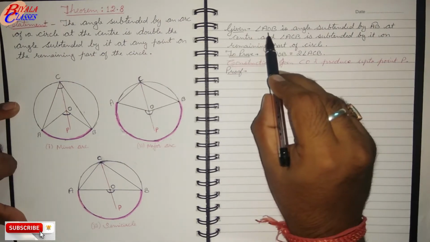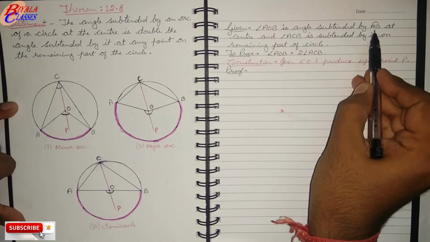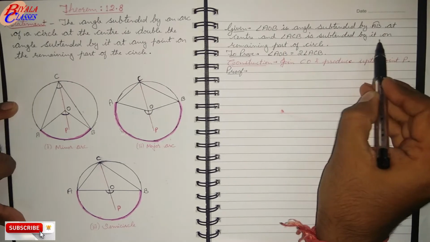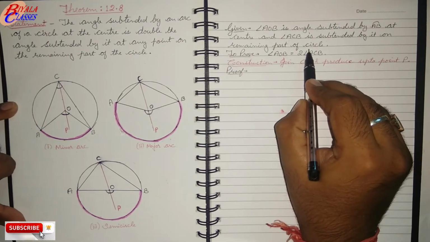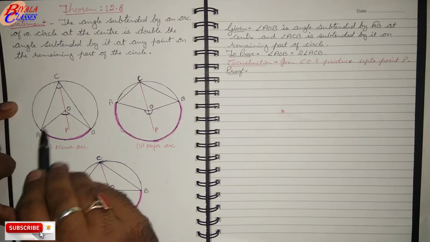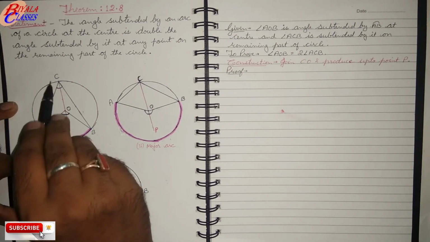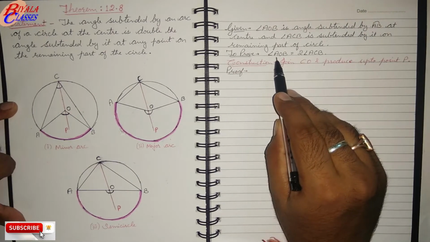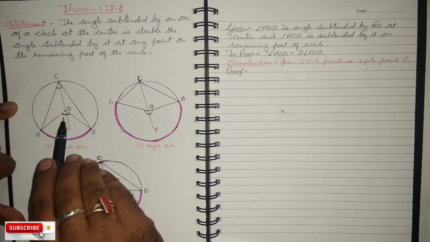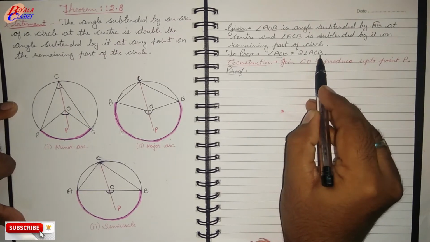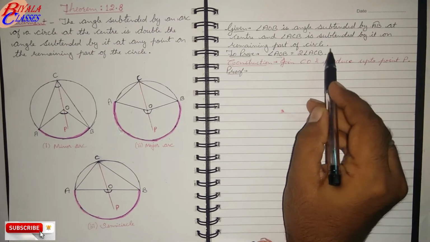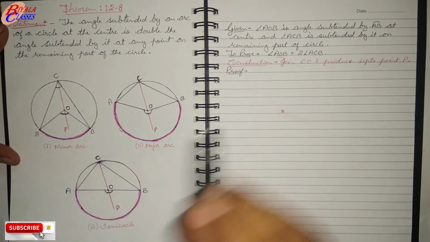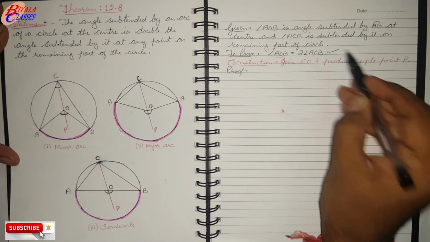So given: angle AOB is the angle subtended by arc AB at the center, and angle ACB is subtended by it on the remaining part of the circle. So there are two angles given, one at the center, AOB, and one on the remaining part of the circle, that is ACB. We have to prove that angle AOB, the angle at the center, is twice the angle subtended on the remaining part of the circle, that is twice of angle ACB. So this is what we have to prove here.